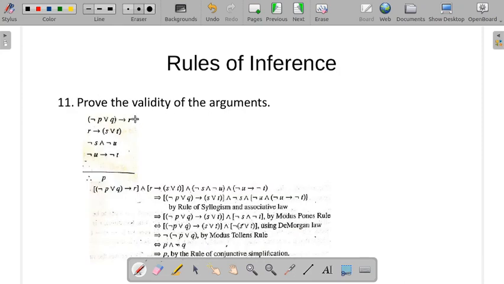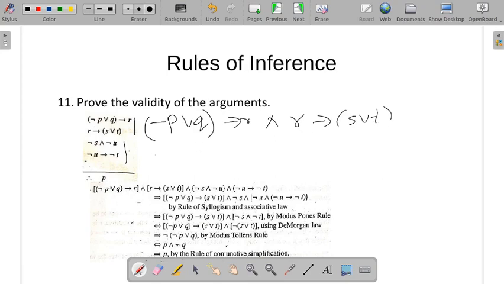So next question. We have negation (P or Q) conditional R, and negation R conditional (S or T). If you observe these first two, this directly applies the rule of syllogism. The second part we will see and then combine. So the first: negation (P or Q) conditional R, and R conditional (S or T).